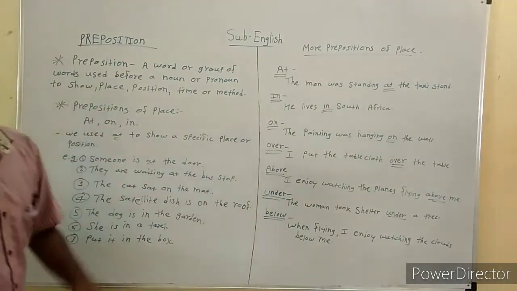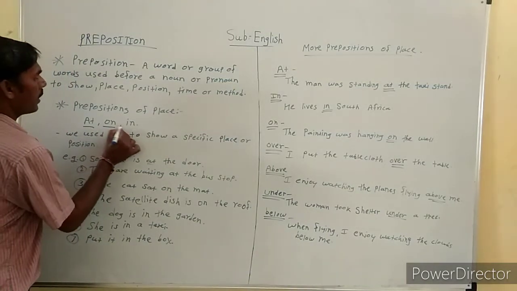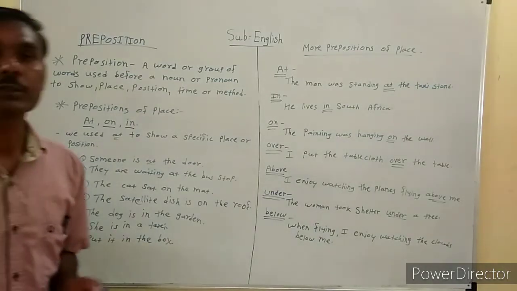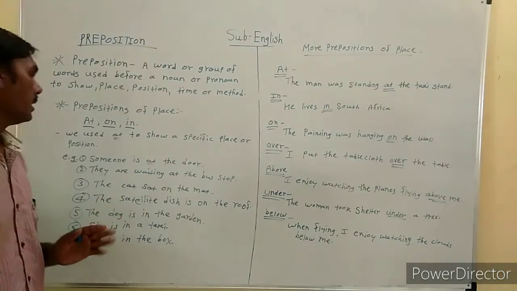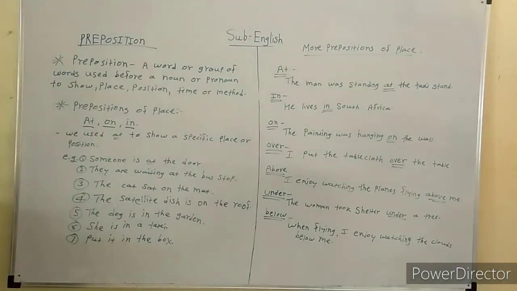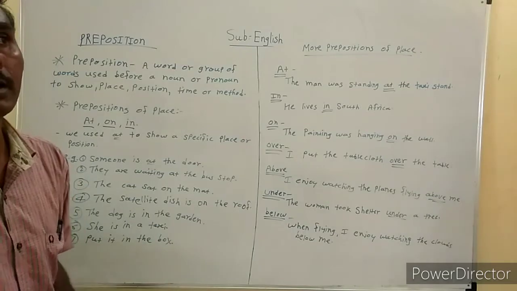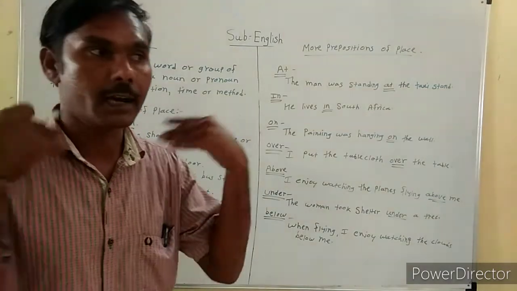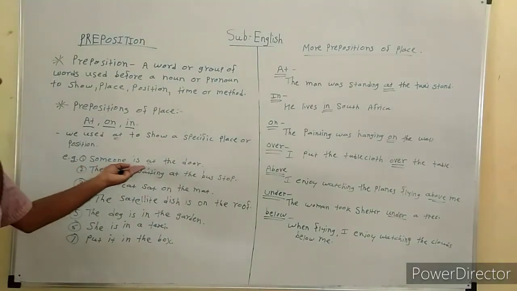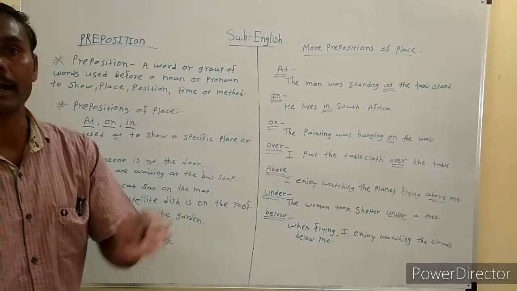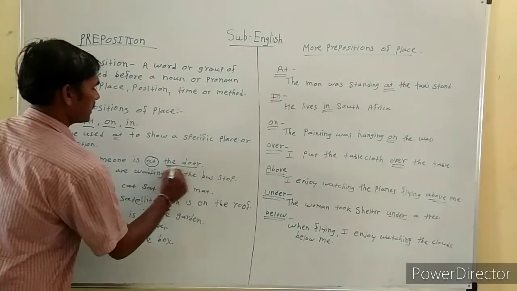Let's see the prepositions of a place. Here, at, on, in are the major prepositions of a place. There are so many prepositions of place, but those three prepositions are main. We use at to show a specific place or position. For example, I am standing at the bus stop. Or someone is at the door. At here is showing a specific place.